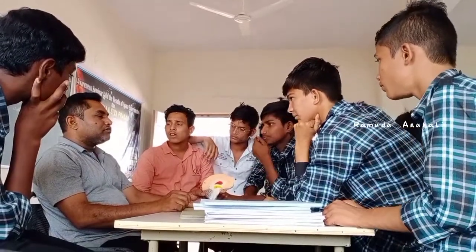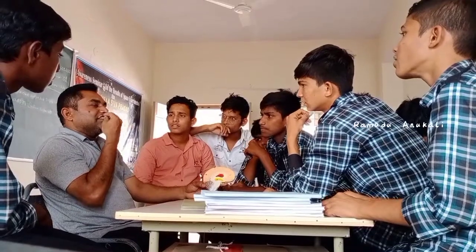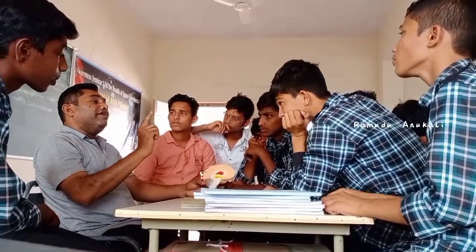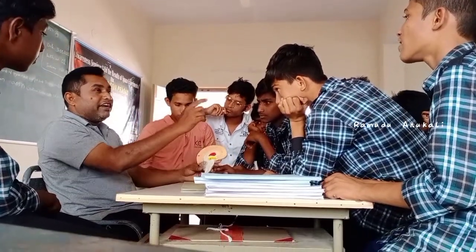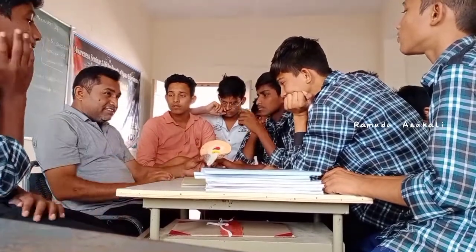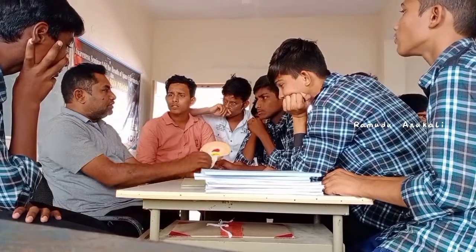The midbrain is mainly responsible for hearing and sight, meaning optic vision.